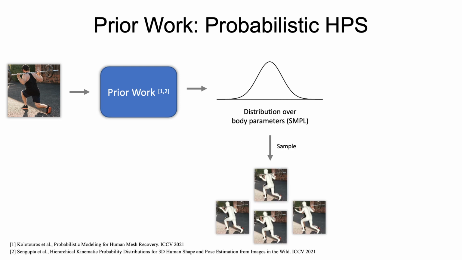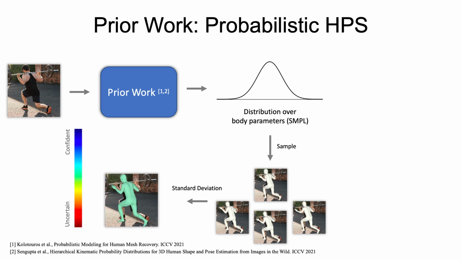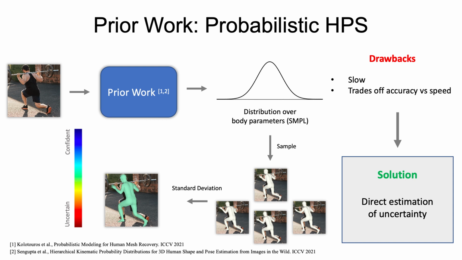Prior work has dealt with uncertainty by estimating a distribution over simple body parameters. The uncertainty of these methods can be computed by drawing multiple samples from the distribution and treating the standard deviation of samples as a measure of uncertainty. Such an approach has two drawbacks. First, it is slow, since it requires multiple forward passes of the network to generate multiple samples. Second, it trades off accuracy for speed, which means that the more samples taken, the better the uncertainty estimate. Hence, we propose an approach that directly estimates uncertainty in a single forward pass.